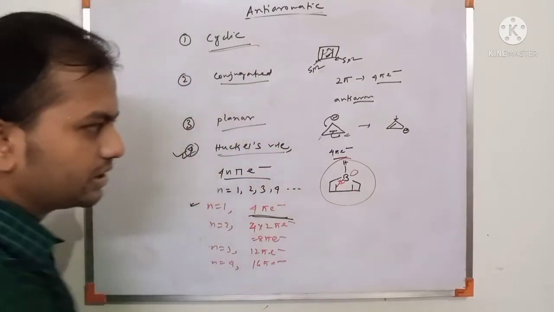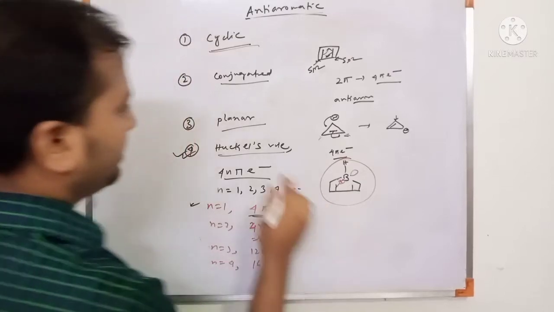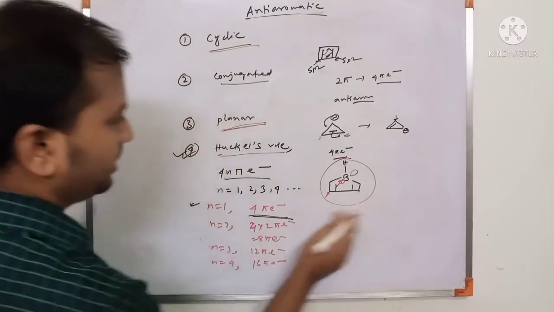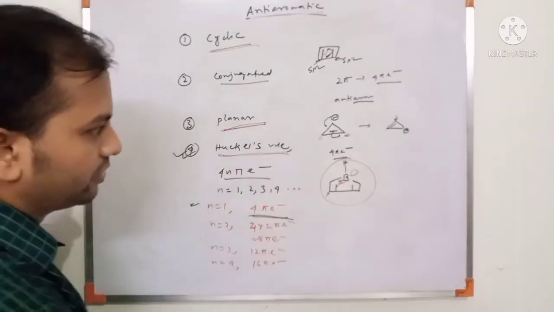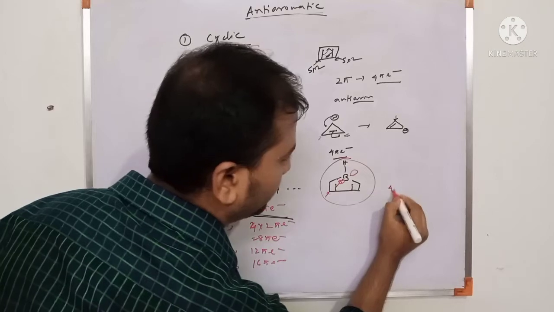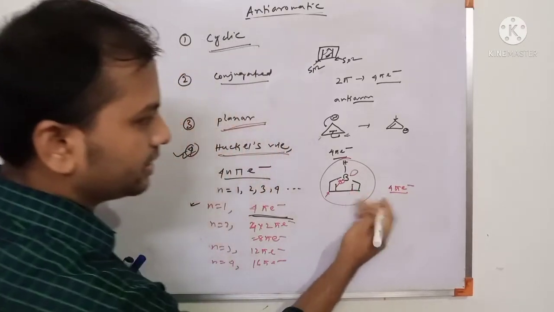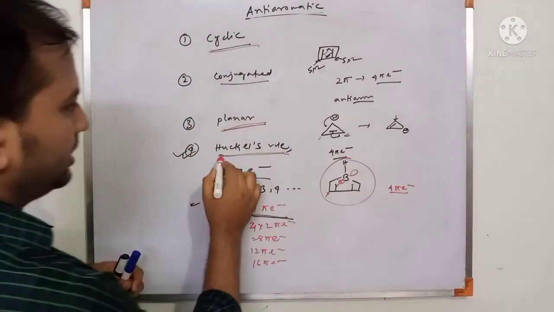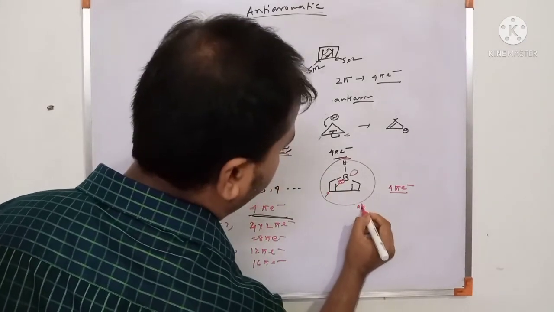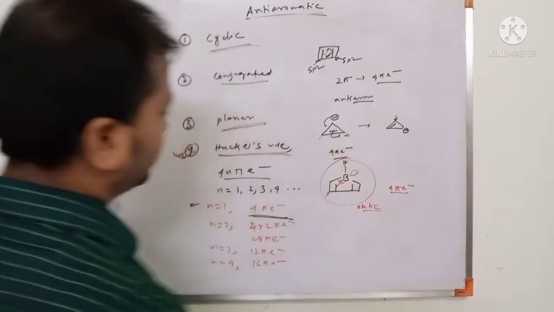So this is a conjugated system, and this is planar. Obviously this is sp2, all are sp2 hybridized. And Huckel's rule or not. This is 1 electron, 2 electron, 3, 4. So a 4 pi electron system. This follows Huckel's rule, so this is an aromatic compound, anti-aromatic compound. Sorry, this is an anti-aromatic compound.